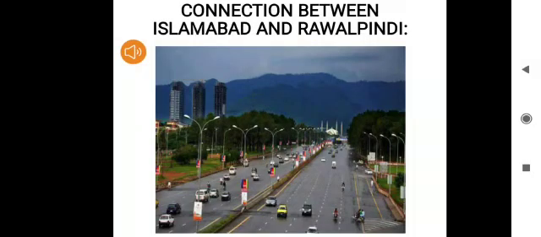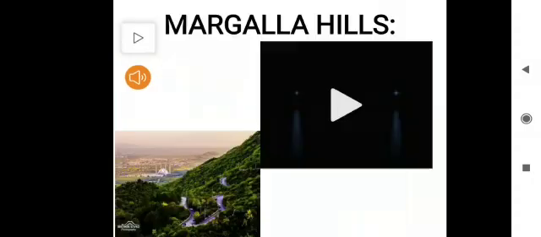Rawalpindi is a very old and important city near Islamabad. Islamabad and Rawalpindi are also known as the twin cities as they are near each other. It takes almost 30 to 40 minutes to arrive in Rawalpindi from Islamabad. The road you can see in the picture below is the Islamabad Expressway, which links Islamabad to Rawalpindi.